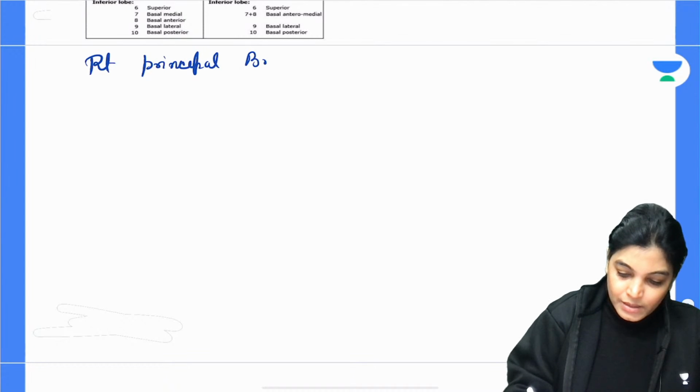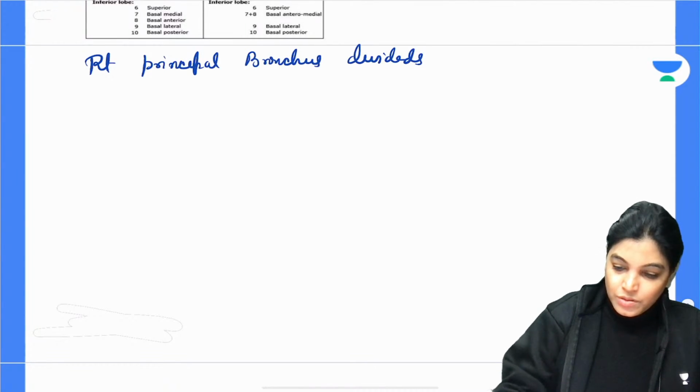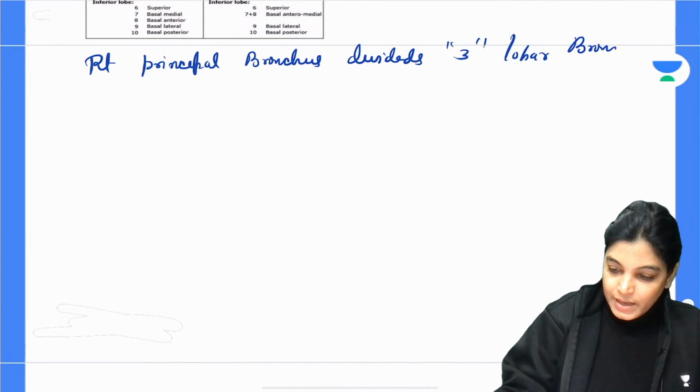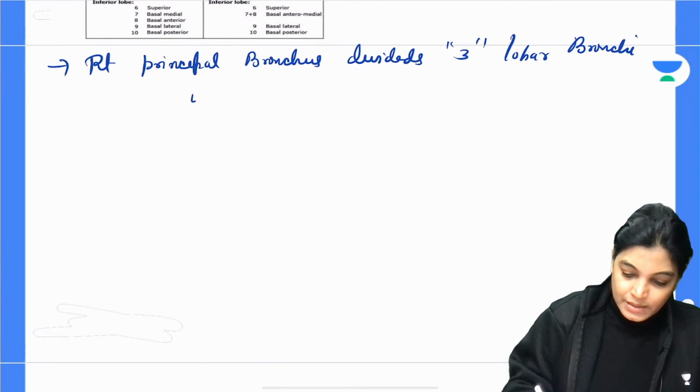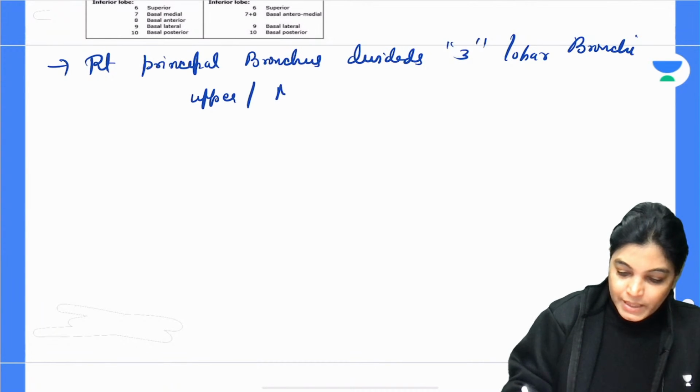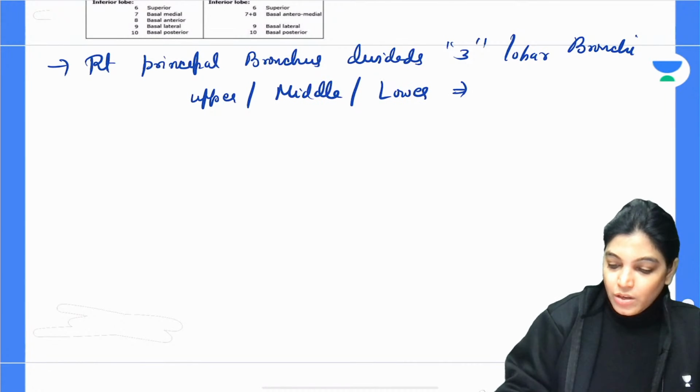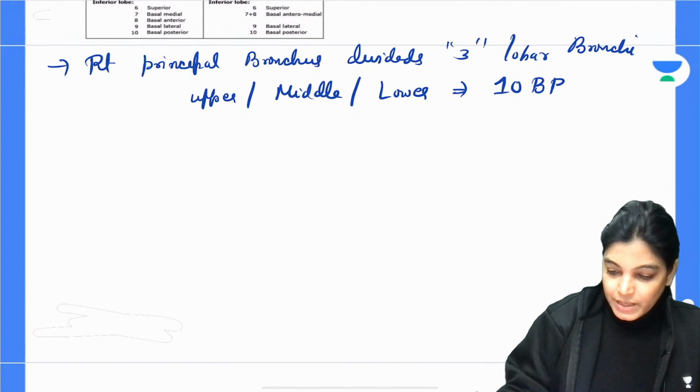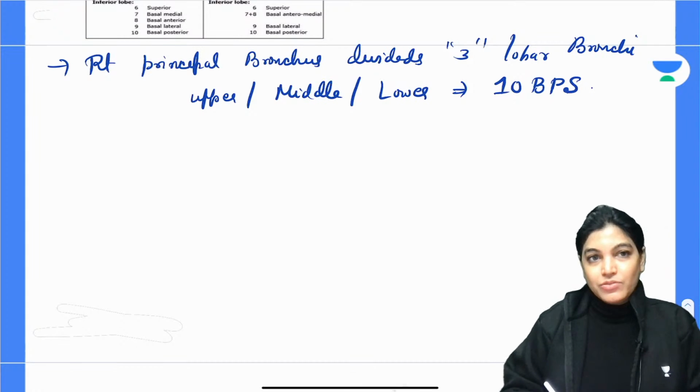So in a normal case, the right principal bronchus divides into 3 lobar bronchi, that is upper, middle and lower, and we get a total of 10 bronchopulmonary segments on the right side.